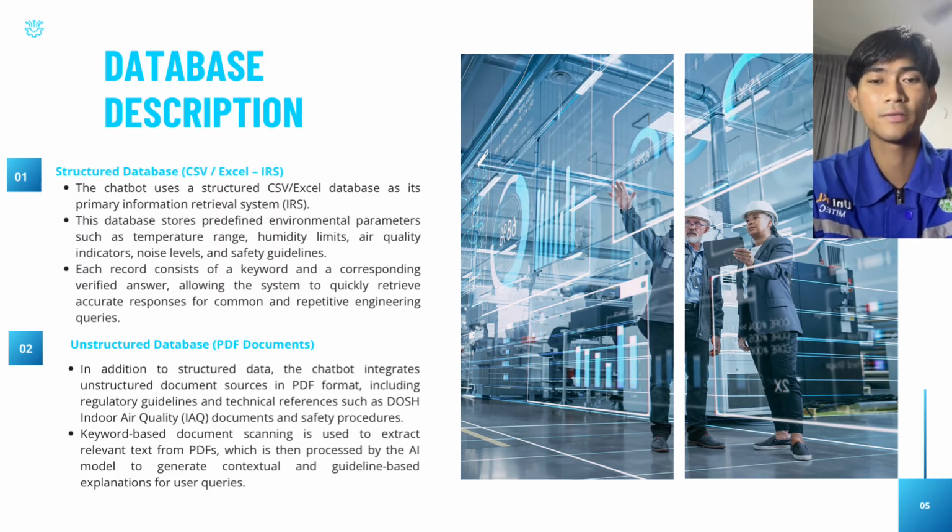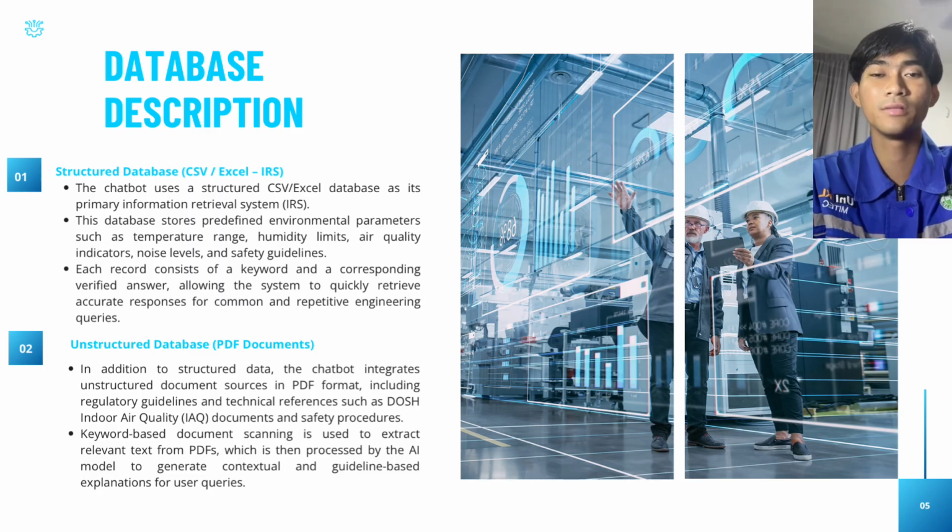For the database description, there is a structured database for CSV and an unstructured database for PDF. First, the chatbot uses a structured database in CSV or Excel format as its main information retrieval system. This database stores predefined environmental data such as temperature range, humidity limits, air quality indicators, noise level, and safety guidelines. Each record contains a keyword and a verified answer, allowing the system to quickly provide accurate responses for common maintenance